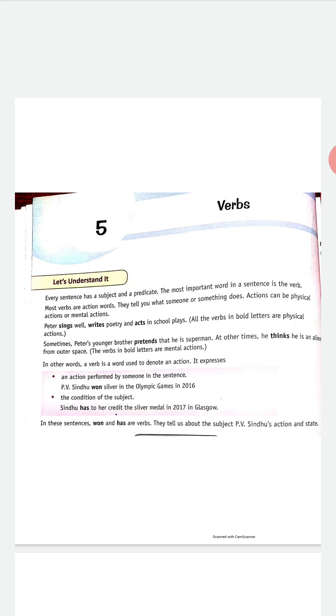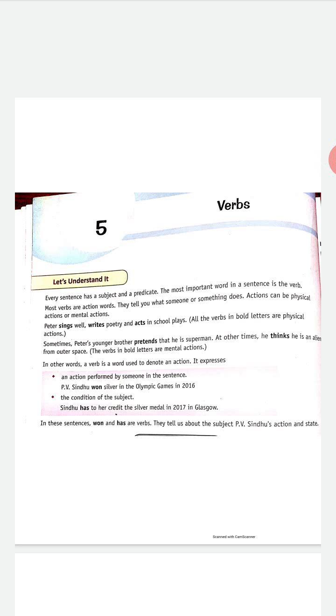Sometimes Peter's younger brother pretends that he is a superman. Pretends means he is pretending to do something. So what does Peter's brother do sometimes? He pretends that he is the Superman. At other times he thinks he is an alien from outer space. The verbs in bold letters are mental actions. Here pretends and thinks are mental actions, actions which he does mentally, and sings, writes and acts are physical actions.